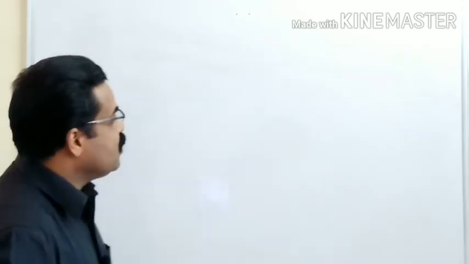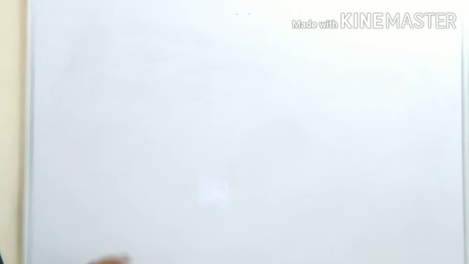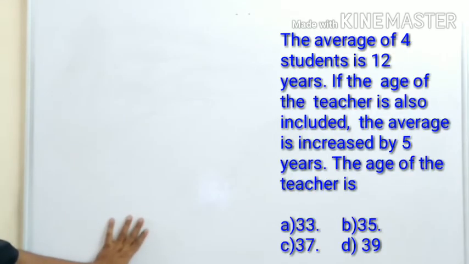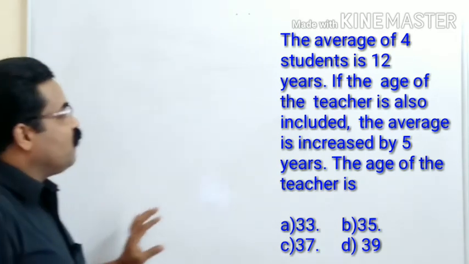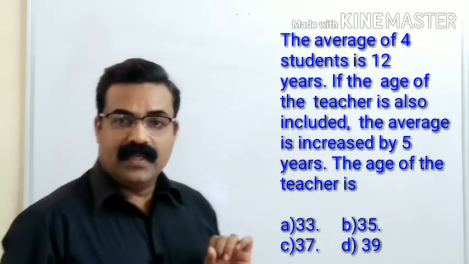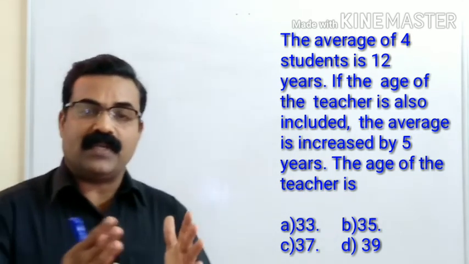So the next question is here on your board. What's the question? The average of 4 students is 12 years. If the age of the teacher is also included, then the average is increased by 5 years. Find the age of the teacher. So we have 4 students and 1 teacher.